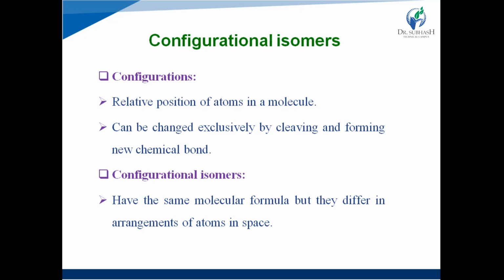If we produce the enantiomer or isomer of a compound or molecule, we must break and remake a covalent bond, and then there will be formation of a new isomer. So configurational isomers cannot be interconverted without breaking and remaking covalent bonds.